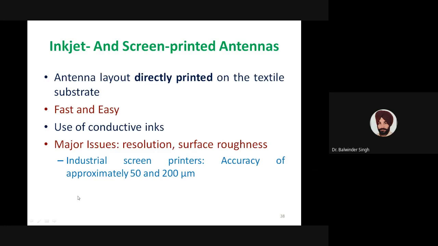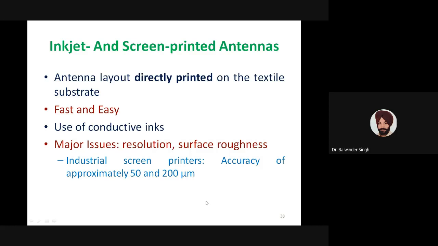In this case, major issues are resolution and surface roughness. When we want to print antenna geometries which have very small size elements or parts, the resolution of the printer matters a lot. Also, after the printing, what is the smoothness or the roughness of the surface? That is also important. Even the roughness of the substrate on which the printing is done also affects the properties of the fabricated antenna.